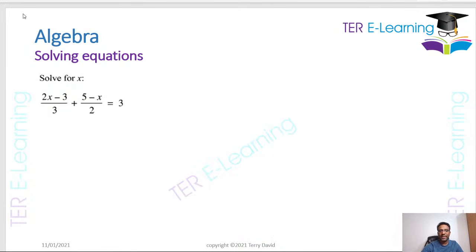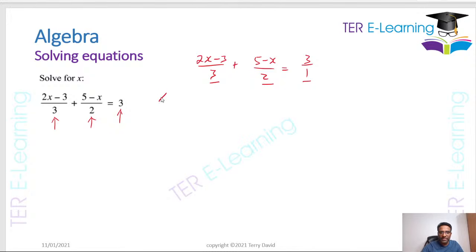Let's look at this one here. This one here is also a solve. It's not one that they always bring, but you need to be aware as to how we're going to work this out. So this is how I typically tell my students to work this out. So (2x - 3) over 3 plus (5 - x) over 2 is equal to, because this is a fraction, I want to write this as a fraction as well. So I'm going to write that as 3 over 1. Now you have to ask yourself, I don't want to work in fractions here. So what I will do, you have this 3 here, you have this 2 here, and you have 1 here. The LCM of those numbers would be 6.